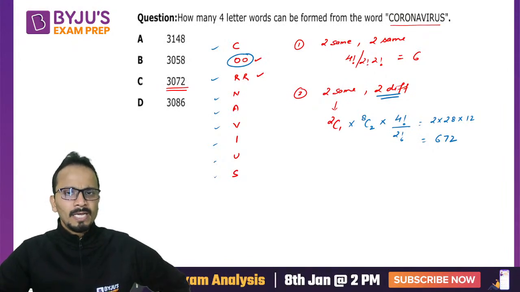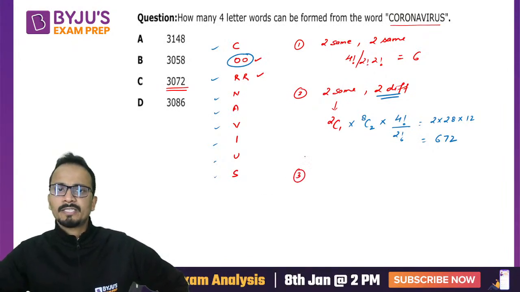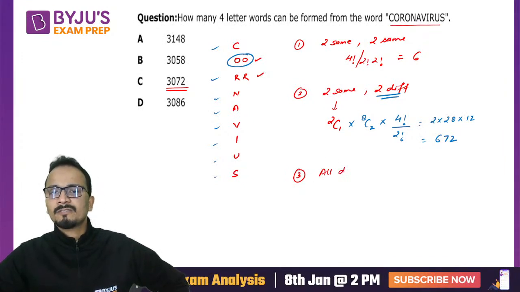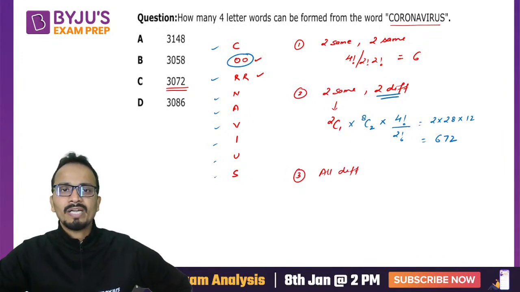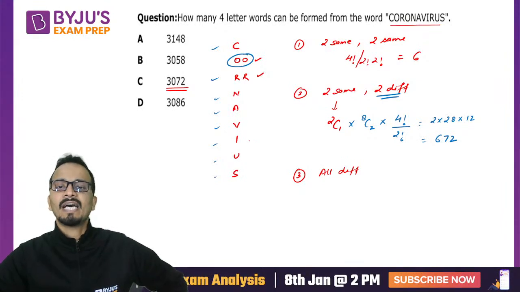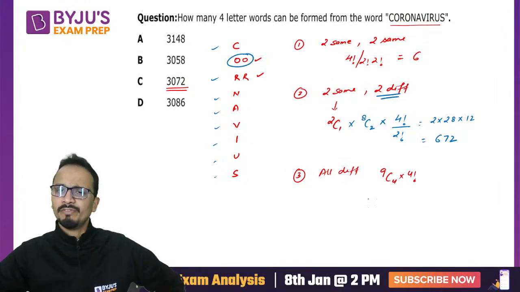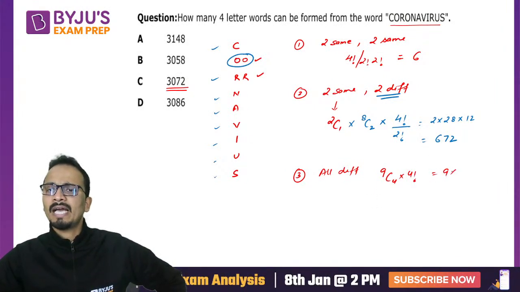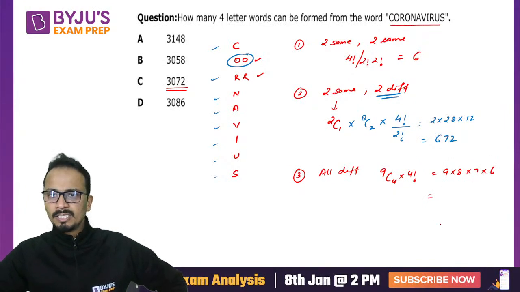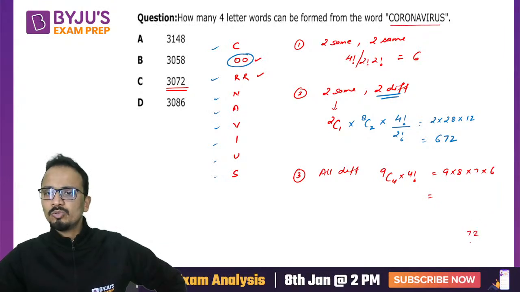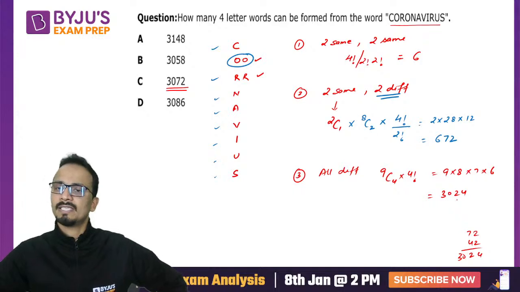Okay. Next, third case, all different. So all different, that means 1, 2, 3, 4, 5, 6, 7, 8, 9. So 9C4 into 4 factorial or 9P4, whatever. And this will come out to be 9 into 8 into 7 into 6. All right. So this is 72 into 42. So 4, 14 and 8, 22, 2 and 30. So 3024 is this value.